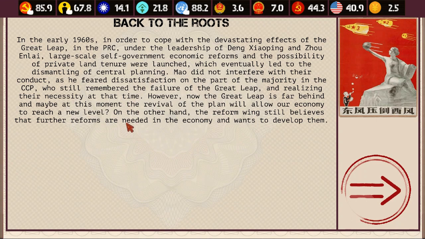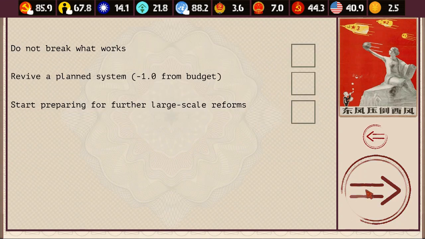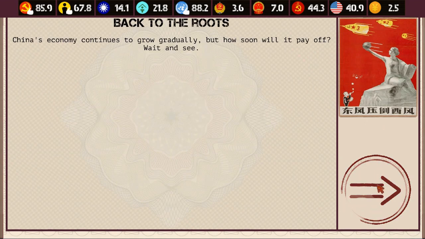Let's look at the options, three different ones. Do not break what works, revive a planned system, which takes one from our budget, or start preparing for further large-scale reforms. That's definitely not in the cards because I'm not going to go liberal. Revive a planned system. It's going to go that way.